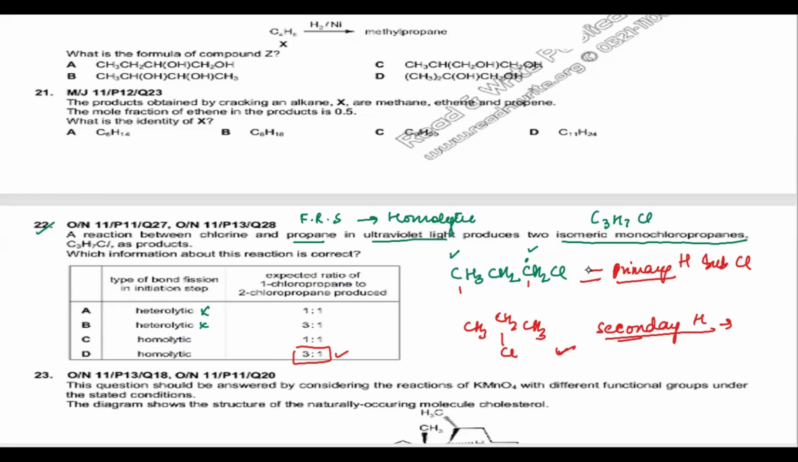And this we have studied earlier as well. So this is going to be homolytic, where the isomeric ratio is going to be 3 to 1, because secondary hydrogens are more susceptible to radical attack, and they will form a more stable isomer. So their chances of producing is 3 to 1 compared with the free radical substitution product formed by the primary hydrogen. Okay, got it?